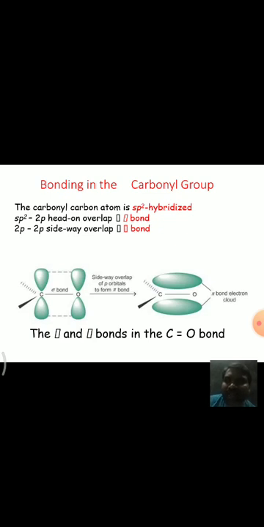Due to this, oxygen gets partial negative charge and carbon gets partial positive charge. And in addition reactions, as the carbon has a positive charge, the nucleophile readily attacks at carbon, hence aldehydes and ketones readily undergo nucleophilic addition reactions.